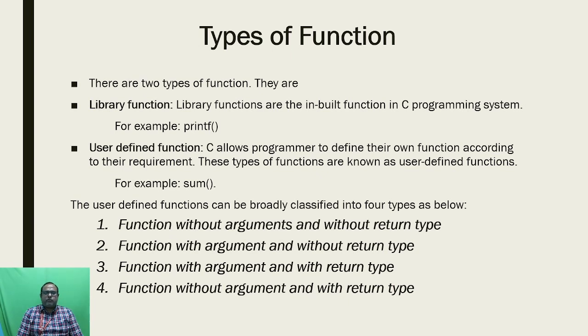Okay, and this user defined function can be classified into four types. So these are the four types I have mentioned in this slide. First one is the function without arguments and without return type. Second one is the function with argument and without return type. Third one is a function with argument and with return type. And fourth one is a function without argument and with return type. Okay. So now I am going to generally explain what these types of user defined function are. First one is without argument and without return type.